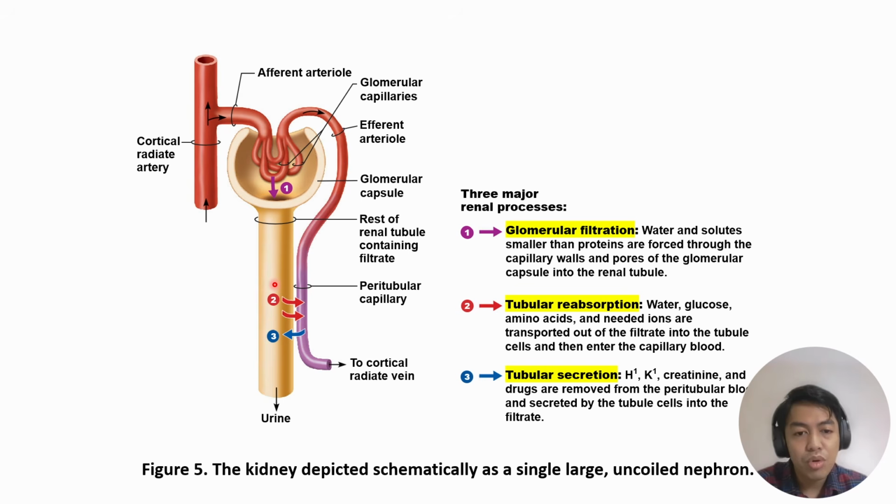If the component moves from the renal tubule into the peritubular capillary, that is tubular reabsorption. And as what I always emphasize, basta reabsorption, may word absorb, that means the movement is towards the blood. Okay? So example, if you have tubular reabsorption of water, water is being reabsorbed into the blood.